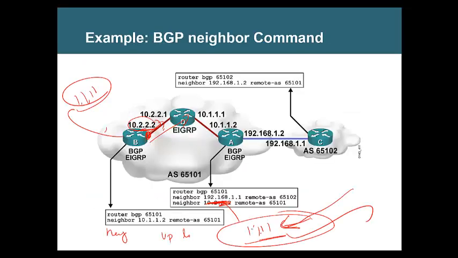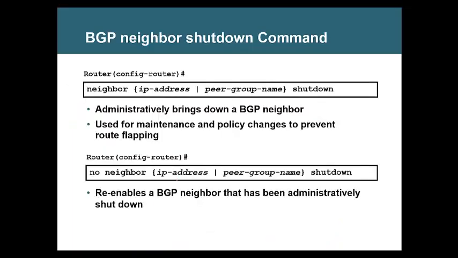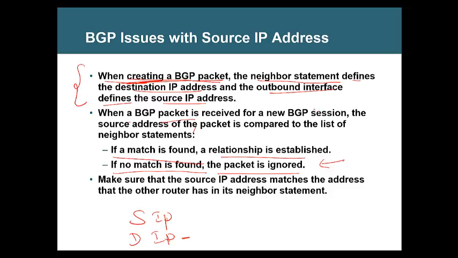BGP knows the destination from the address that you mentioned in the neighbor statement. Correct? Yes. You are telling it that this guy is the neighbor, so that address will be taken as the destination. That is what is mentioned here. The neighbor statement defines the destination IP. Did you understand this statement now? Yes, sir.